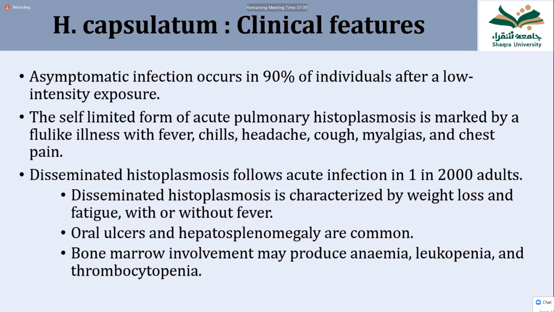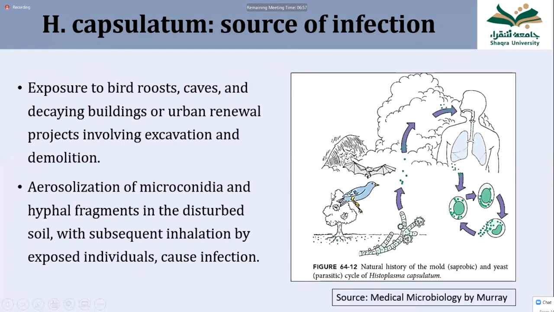Okay? And this disseminated histoplasmosis occurs in one patient out of 2000 infected patients. Disseminated histoplasmosis is characterized by weight loss, fatigue, and with or without fever. There may be ulcers in the oral cavity and enlargement of the liver and spleen. And if the bone marrow is affected, because bone marrow is also a reticuloendothelial system organ, Histoplasma causes anemia, leukopenia, which means a low number of white blood cells, and thrombocytopenia. So these are the features of Histoplasma capsulatum.